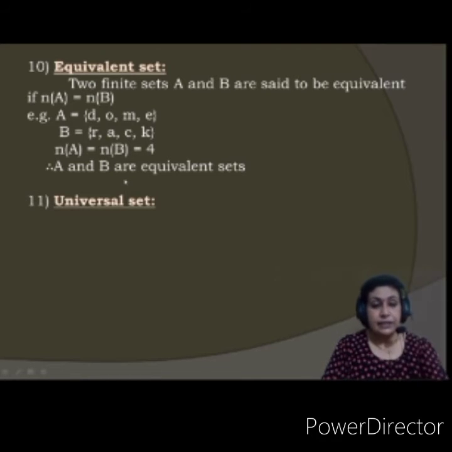Now universal sets. What is a universal set? Set of all sets.